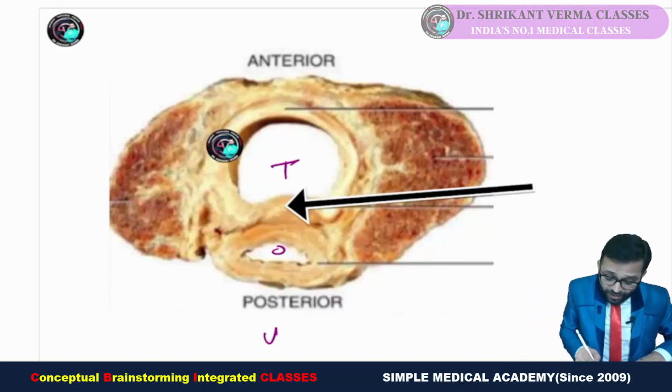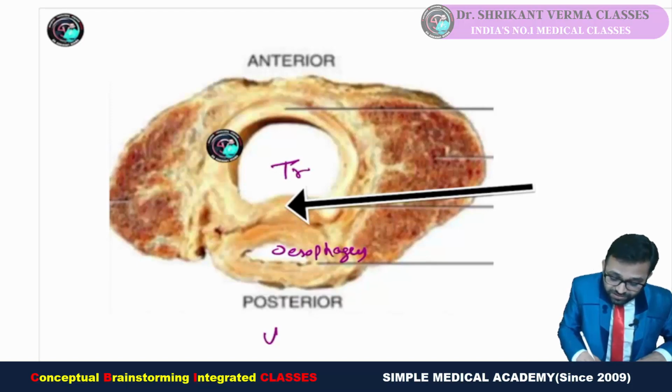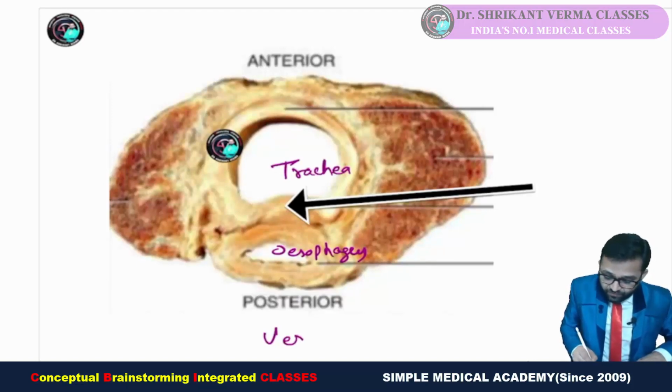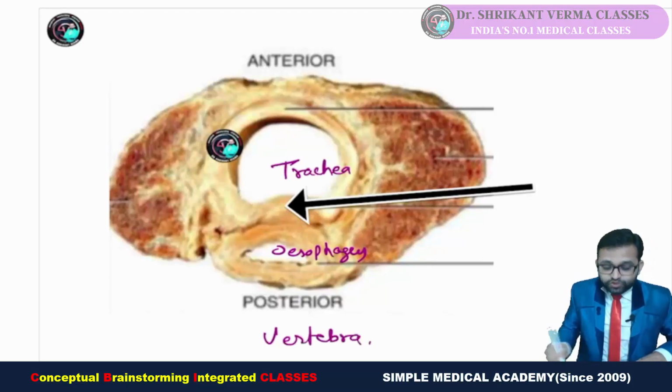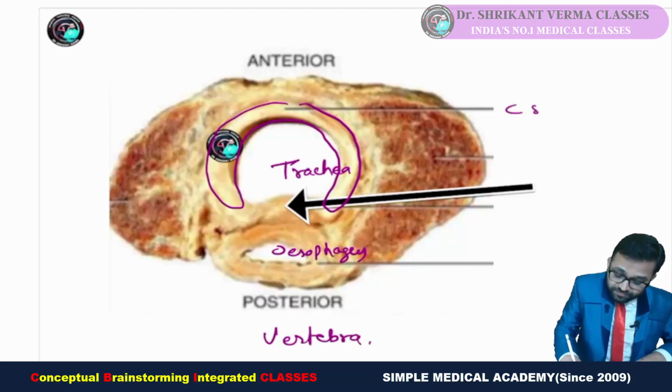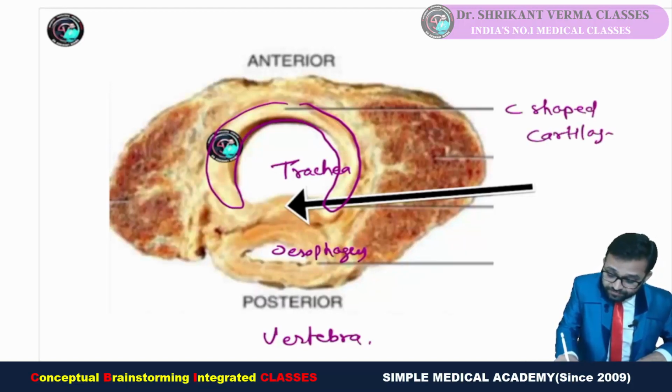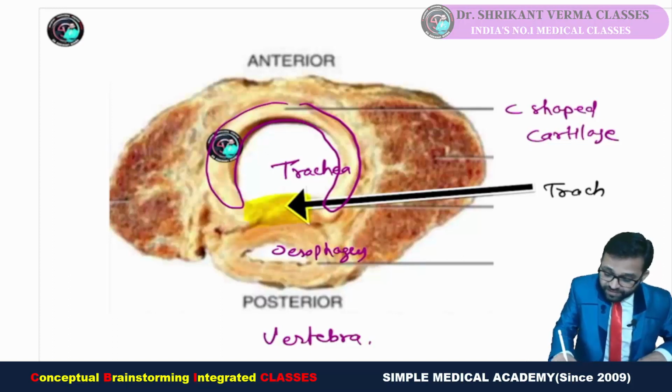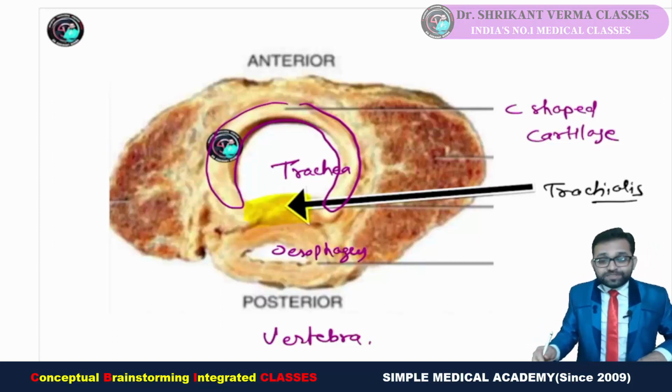The collapsed structure, that is our esophagus. So this is our trachea and the vertebra not shown. You can observe the C-shaped tracheal cartilage here. So the muscle on the back side, this is definitely our trachealis muscle.